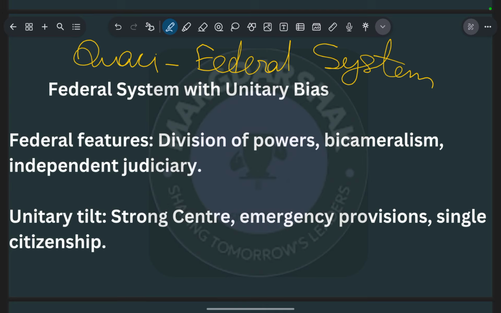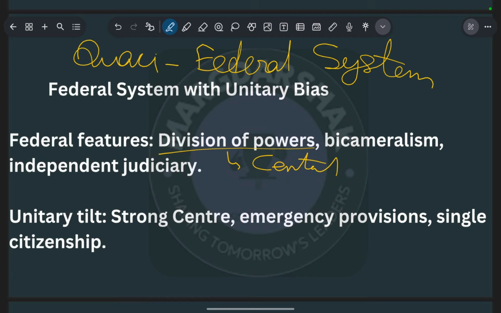We have divided the power in the Seventh Schedule of the constitution, into the center, state, and concurrent lists.